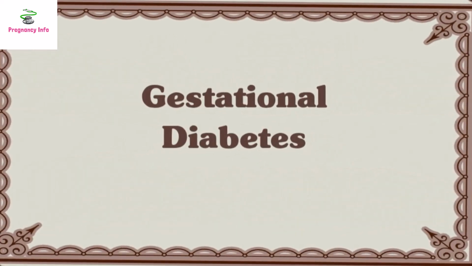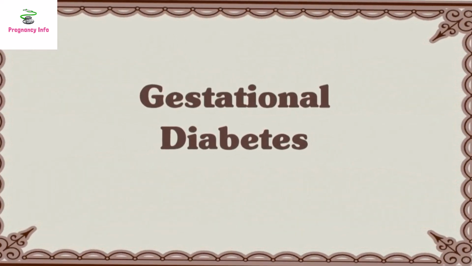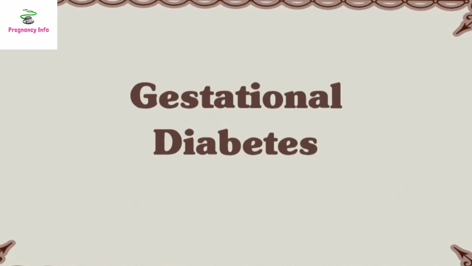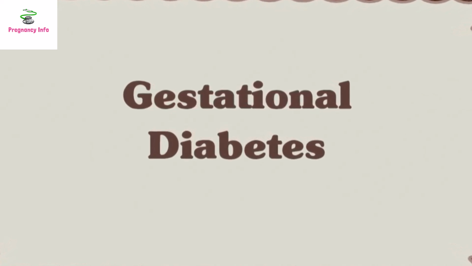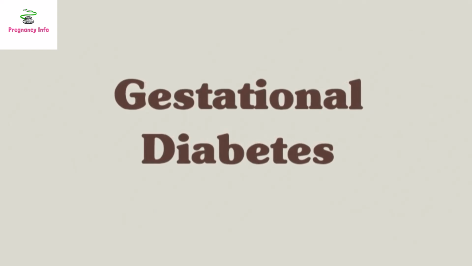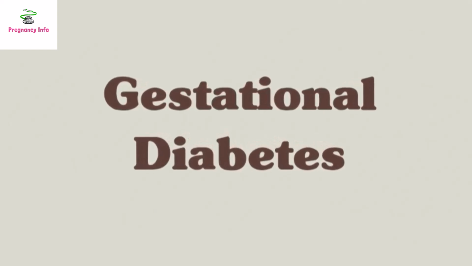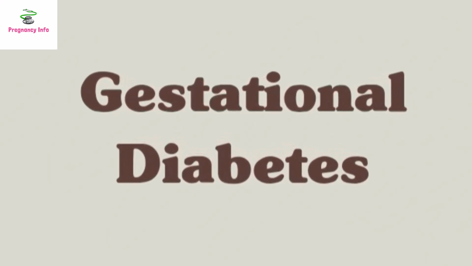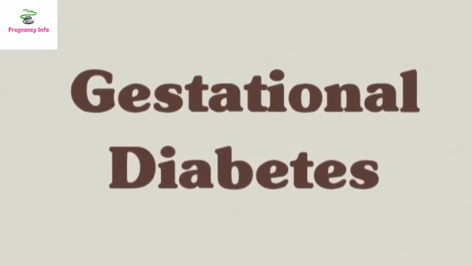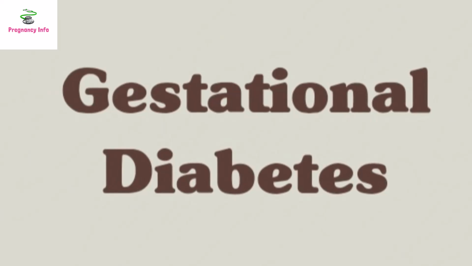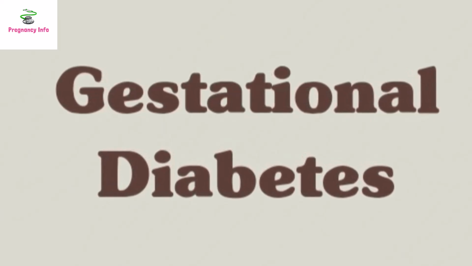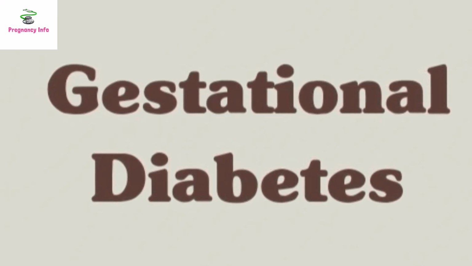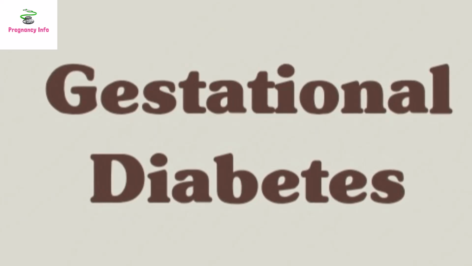Number 2. Gestational diabetes. Gestational diabetes occurs when a woman who didn't have diabetes before pregnancy develops the condition during pregnancy. Normally, the body digests parts of your food into a sugar called glucose. Glucose is your body's main source of energy. After digestion, the glucose moves into your blood to give your body energy. To get the glucose out of the blood and into the cells of your body, your pancreas makes a hormone called insulin. In gestational diabetes, hormonal changes from pregnancy cause the body to either not make enough insulin or not use it normally. Instead, the glucose builds up in your blood, causing diabetes, otherwise known as high blood sugar.